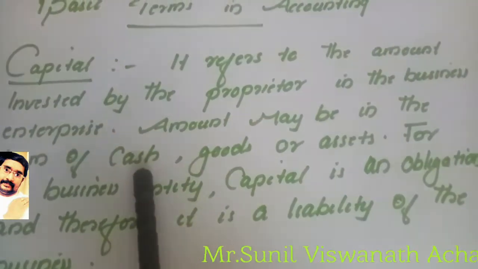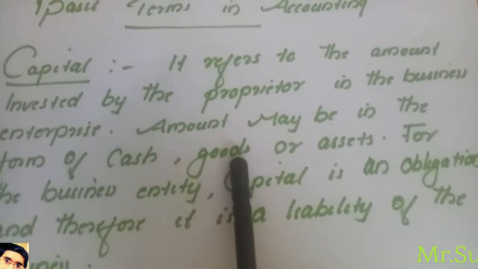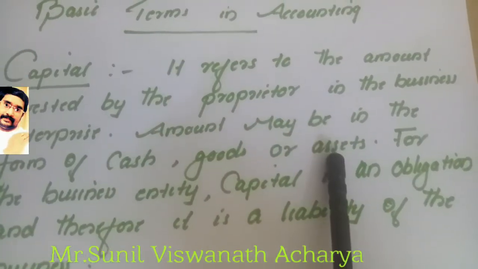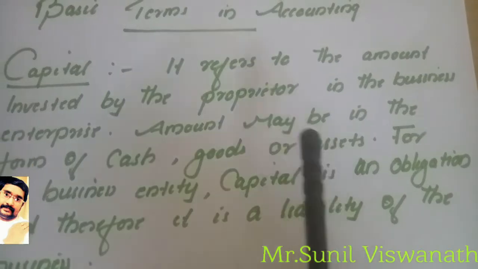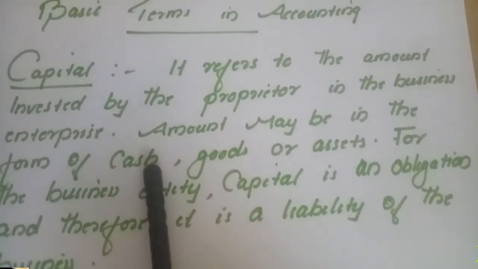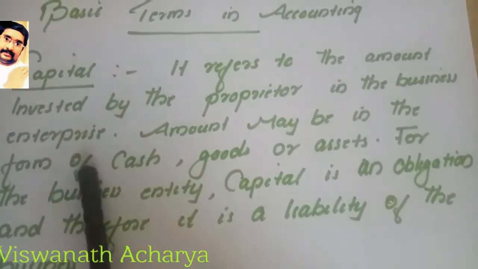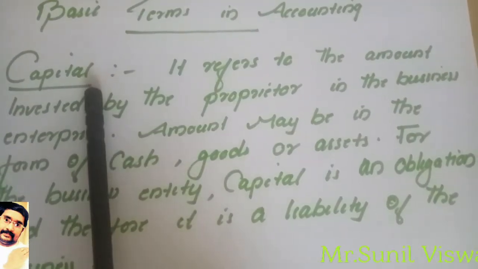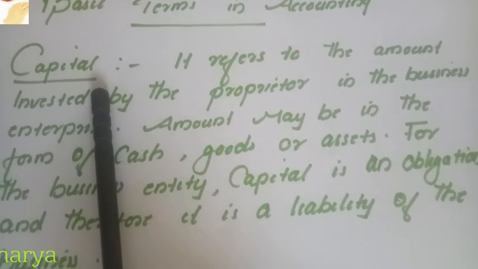He can invest cash, goods, or any of the assets. So assets or goods or cash invested by the owner in the business is known as capital.